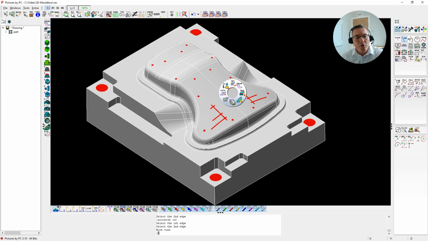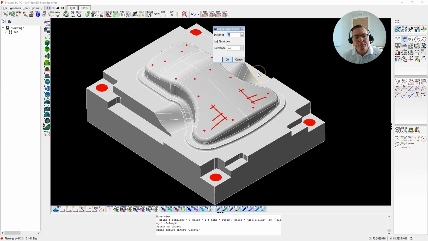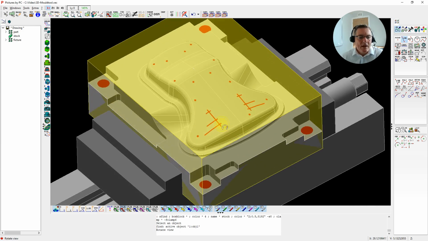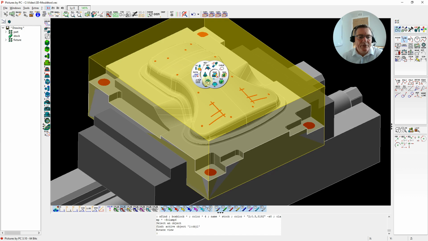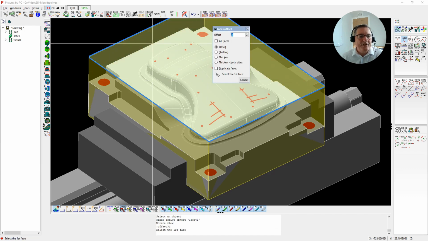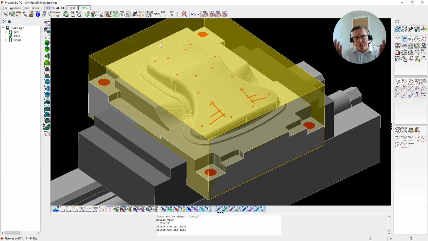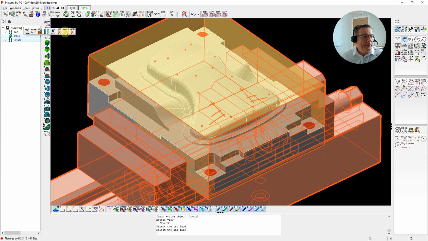So we'll create some stock material. The stock material is going to be the exact same size of the part. I've set this up to automatically load the clamping arrangements as well. And then what I'm going to do is raise the top face of the stock material 2 millimeters upwards to give us a little bit more room to machine. And we're also going to group together the stock material and the fixtures under another name, simulation.